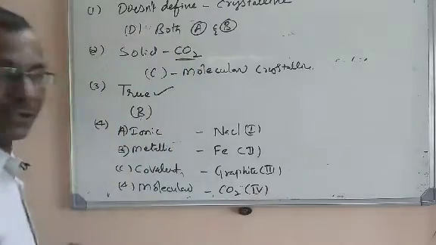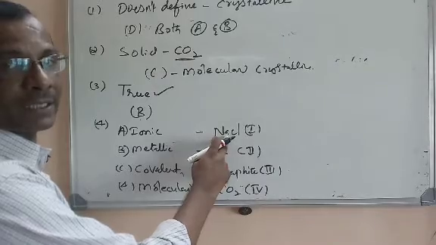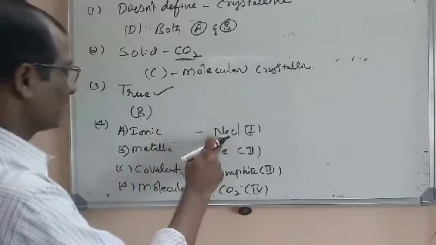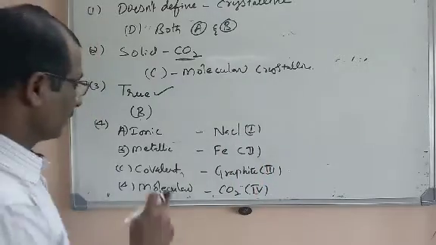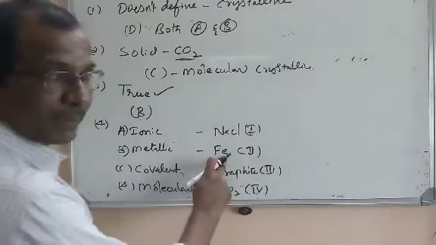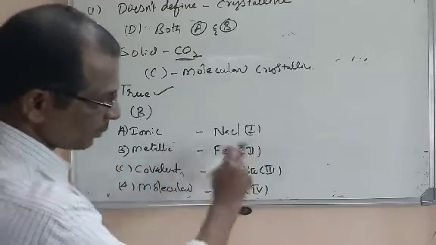So let us match now. First of all, NaCl. NaCl is which type of crystalline solid? Ionic. So for A, the correct match is 1. Take iron. Iron is metallic. So for B, 2 is the correct match.